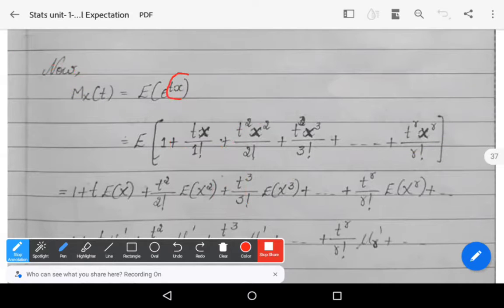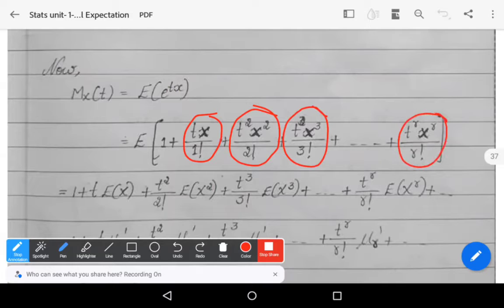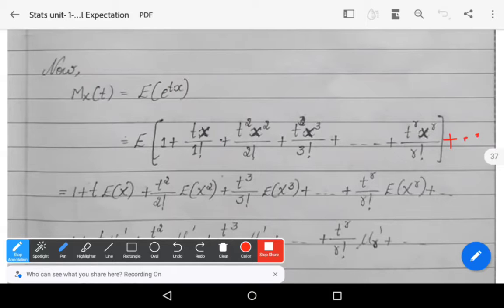Instead of x, we have tx here. So expectation of 1 plus tx by 1 factorial plus t square x square by 2 factorial plus t cube x cube by 3 factorial plus and so on, t power r x power r by r factorial. Remember that, plus and so on. You cannot conclude without it, because it contains an infinite number of terms.